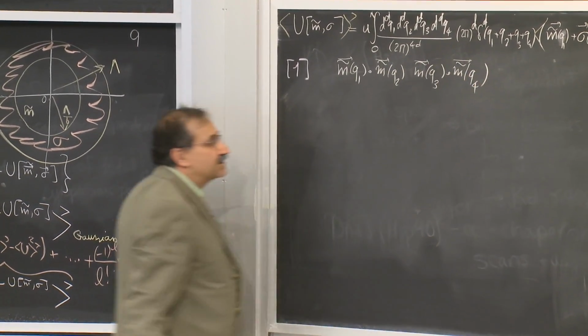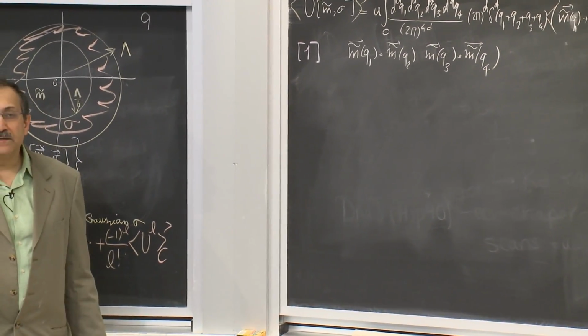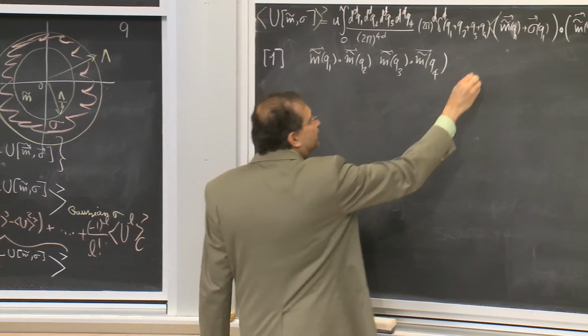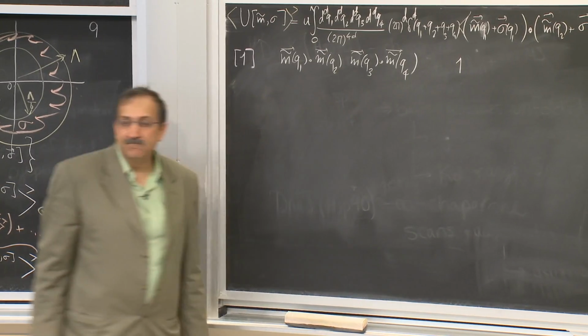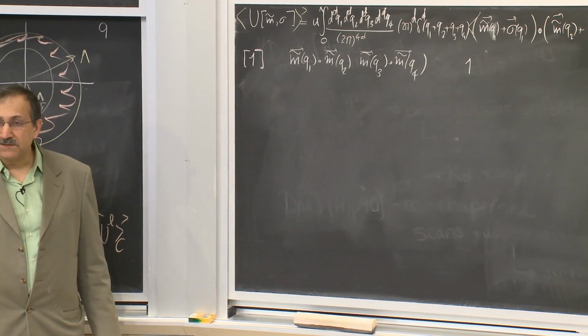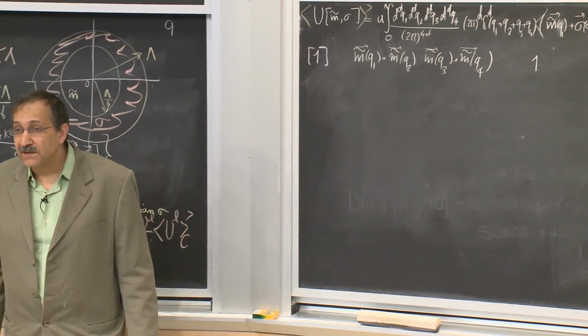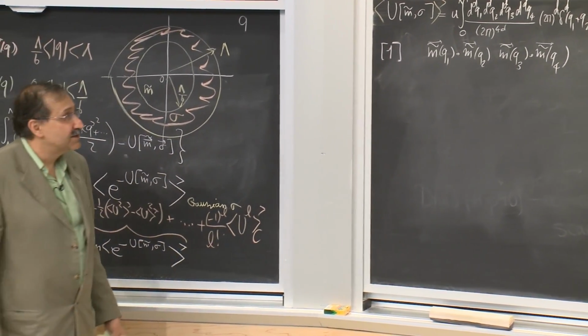If I expand this, there are 2 terms per bracket, and there are 4 brackets, so there are 16 terms. Only one of these terms is of this variety out of the 16. What I will do is also now introduce a diagrammatic representation.